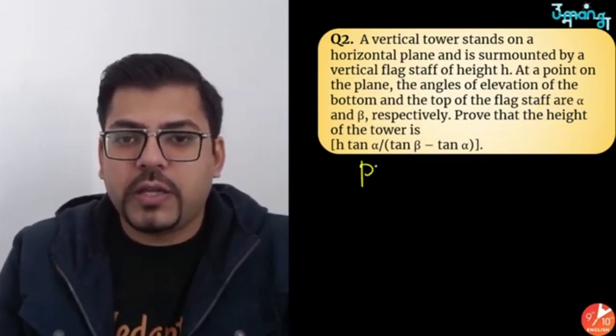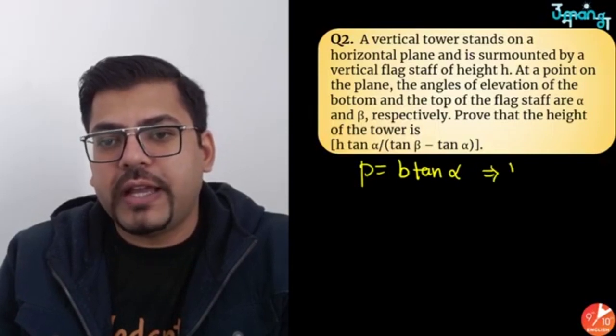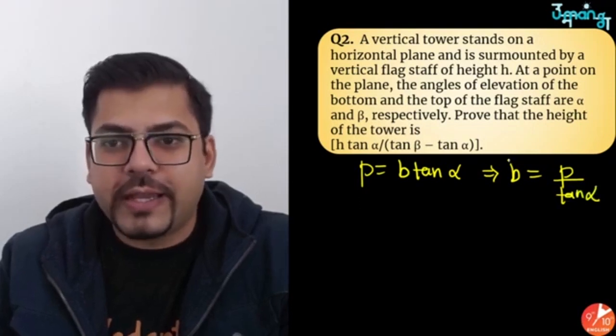So if I write p equals b tan alpha, are you able to understand that from here I can even write b equals p upon tan alpha? You might be thinking why, but I'll tell you. I can write it like this.